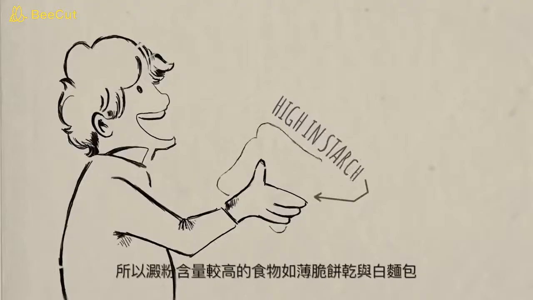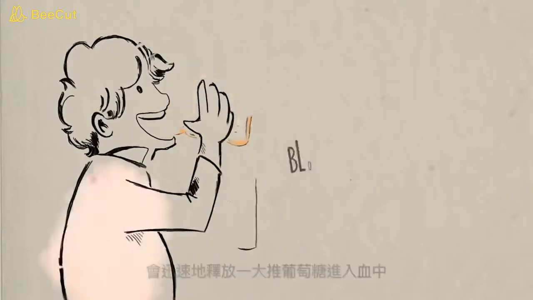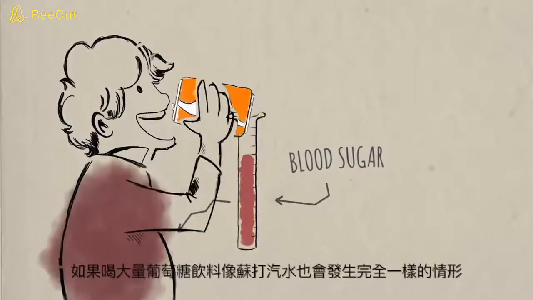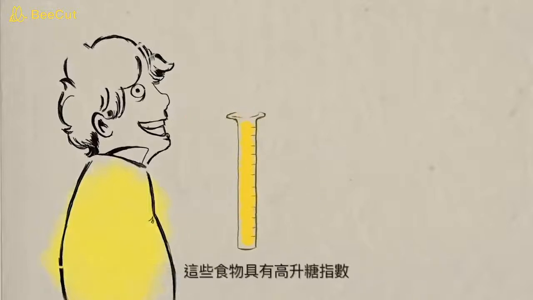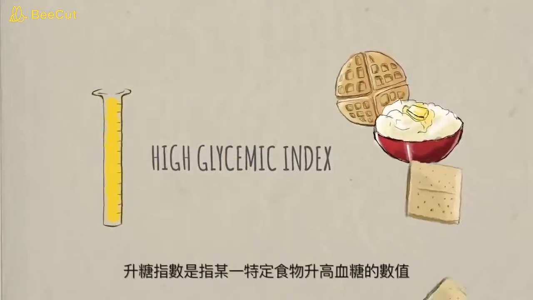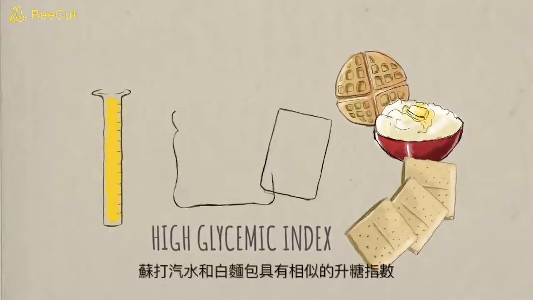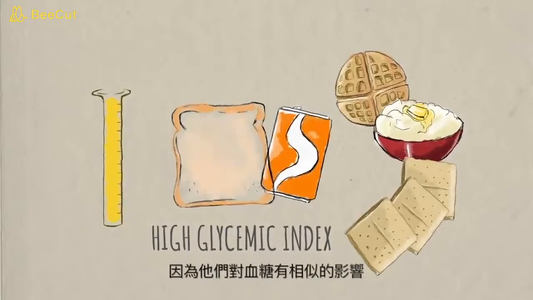So foods high in starch, like crackers and white bread, are digested easily, quickly releasing a whole bunch of glucose into your blood. Exactly what would happen if you drank something high in glucose, like soda. These foods have a high glycemic index, the amount that a particular food raises the sugar level in your blood. Soda and white bread have a similar glycemic index because they have a similar effect on your blood sugar.